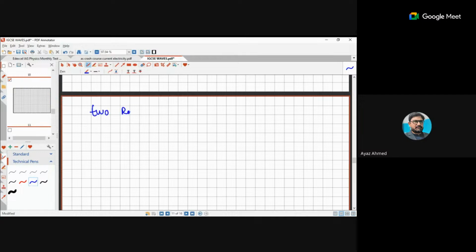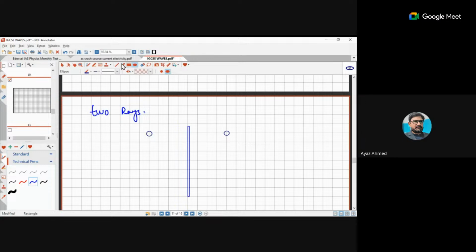Two rays for image formation. Actually, these are the questions which are asked to you, so I will adjust all of them. I will try my best to provide you as many solutions as possible. Okay. So this is the object, and where will its image be formed? One, two, three, four centimeters away. So it will be here.